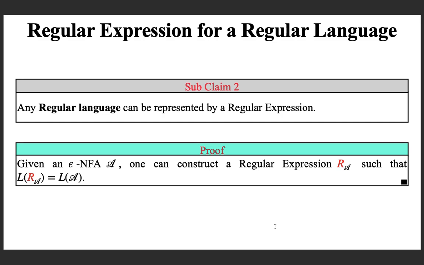We will have a constructive proof called Kleene's construction, where given an epsilon NFA A, we can construct a regular expression R induced by A, R_A, such that the language of the constructed regular expression is the same as the language of the given epsilon NFA, and that is what we are going to discuss in this lecture.